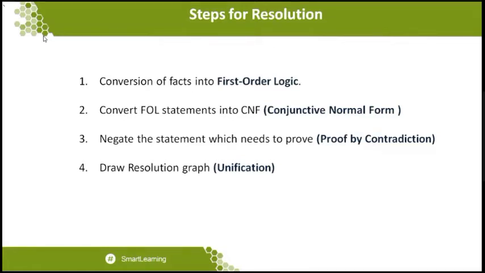So the conjunctive normal form will give you the solution for the two kinds of problem that the resolution wants to avoid. One is that resolution will not accept the implication, and resolution will not accept the biconditional. These two kinds of problems faced in first order logic can be rectified by the normal form which we call a conjunctive normal form.